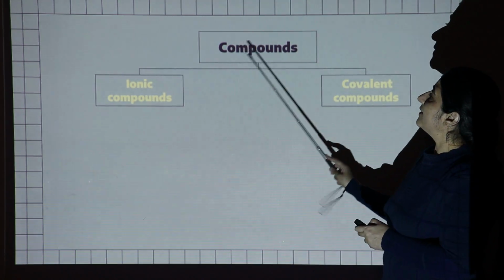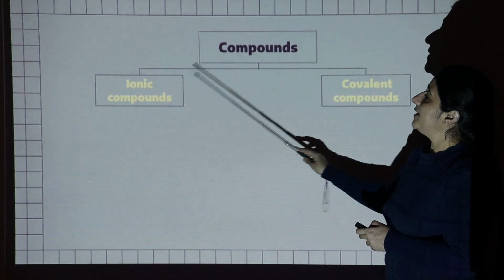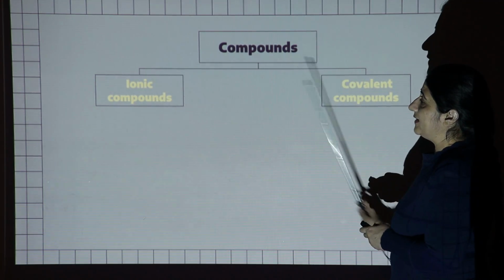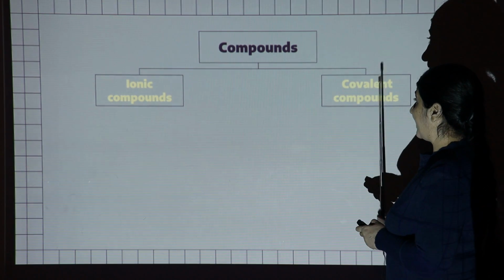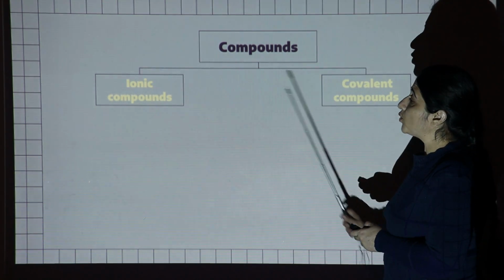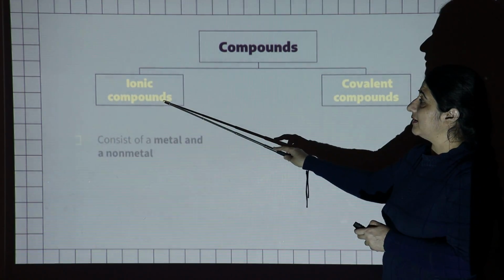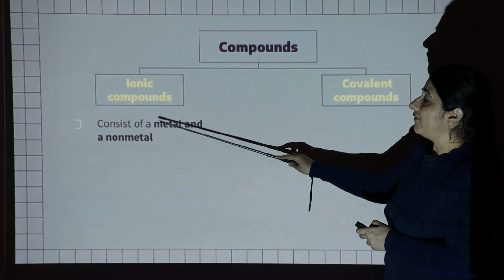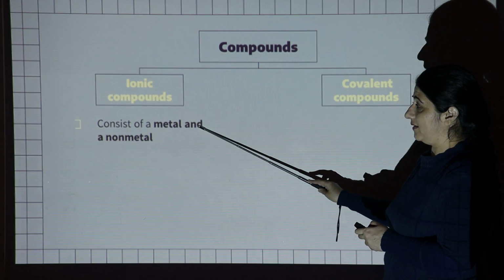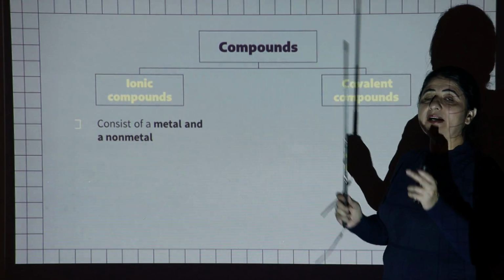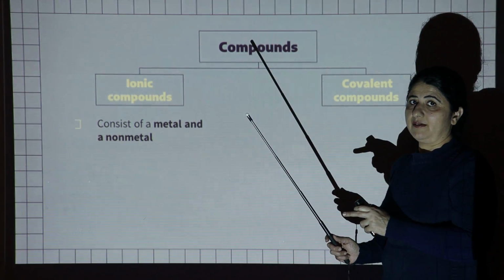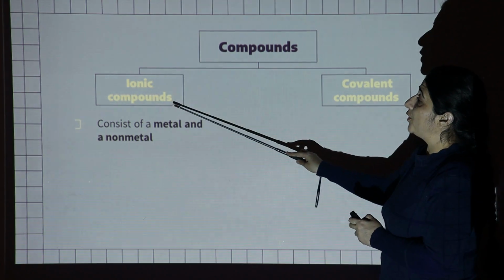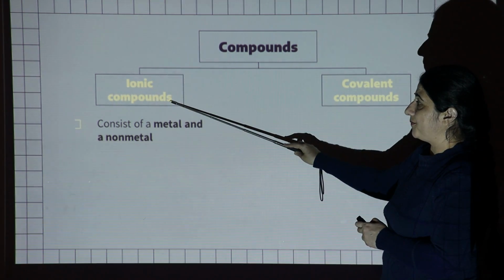The next one is about compounds. The compounds are again divided into two parts. One is ionic compounds and the other is covalent compounds. So what are the ionic compounds? Ionic compounds are those compounds which consist of metal and non-metal. Means when a metal combines with a non-metal, those compounds are known as ionic compounds.